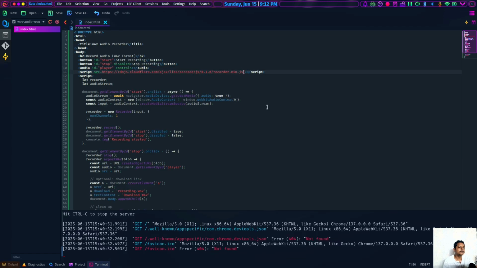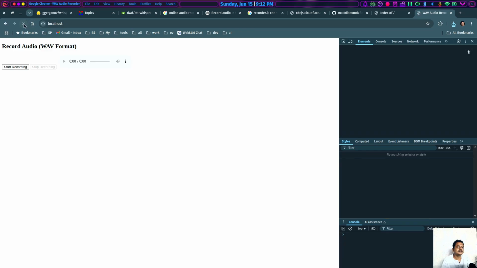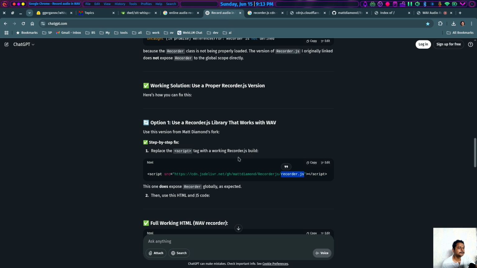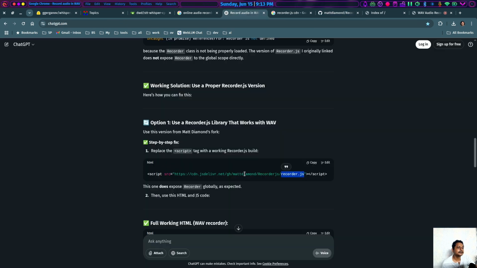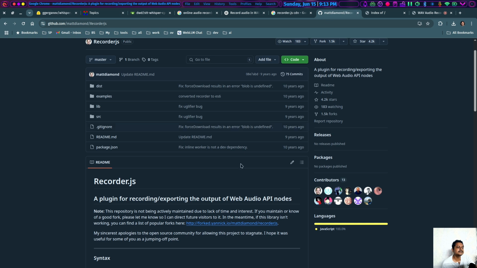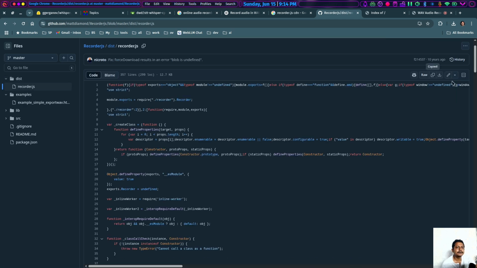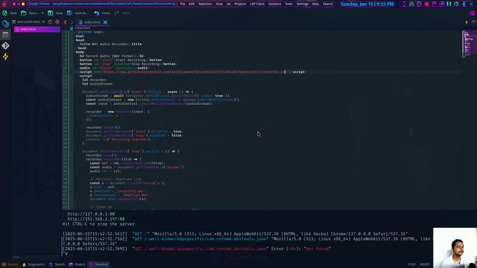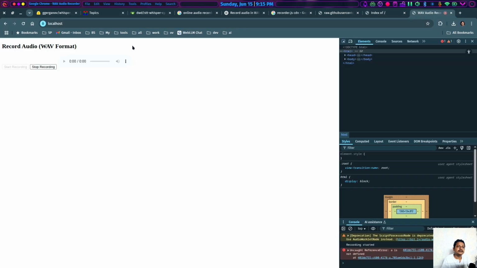So, as I see, I made a mistake. Let's rerun the HTTP server and I see there is no issue. Somehow the recorder.js seems not the same. I think we need this specific recorder.js and there is no package. I'll have to bring this one, or simply I can copy this one, so I'll have to rerun the HTTP server. Now let's see if it works.